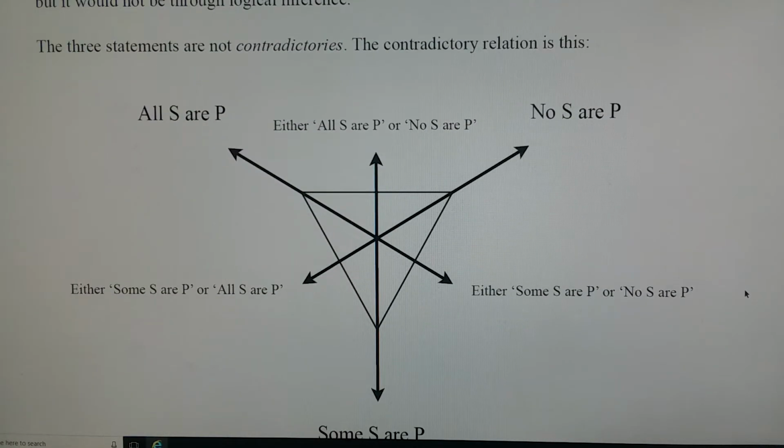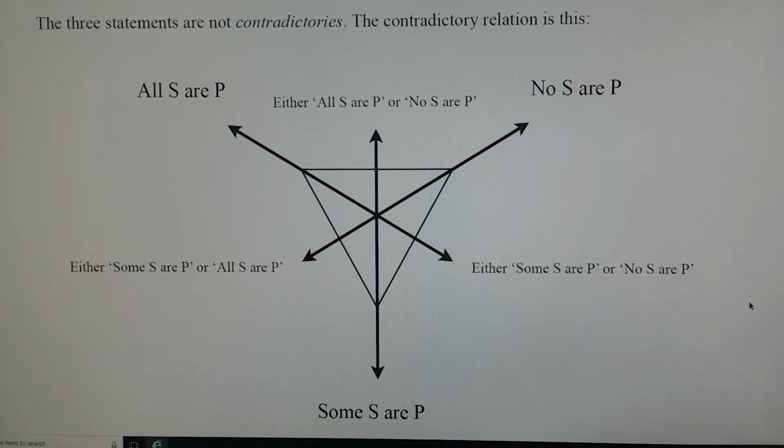So the modern square of opposition argues that none of Aristotle's relationships hold except the contradictory relation. But I actually believe that not even the contradictory relation would always hold. As I mentioned earlier, if some SRP was false, then that would imply that either all SRP is true or no SRP is true, but we wouldn't know which one.